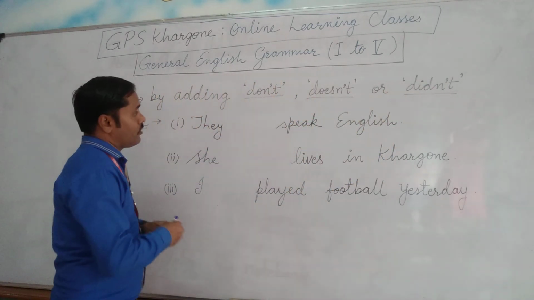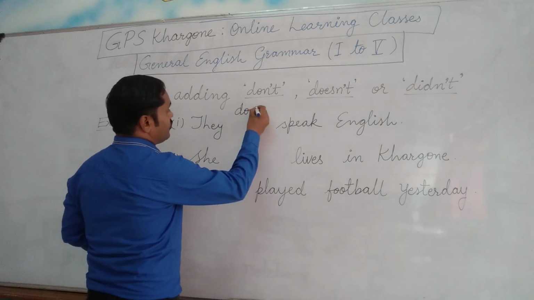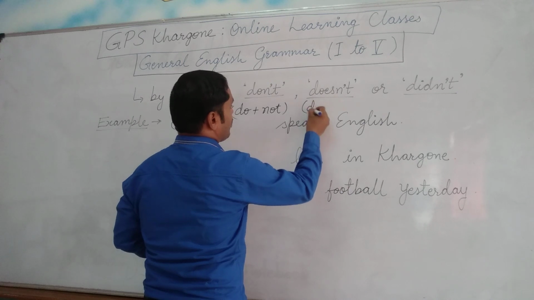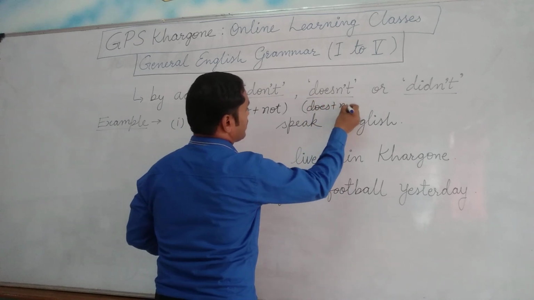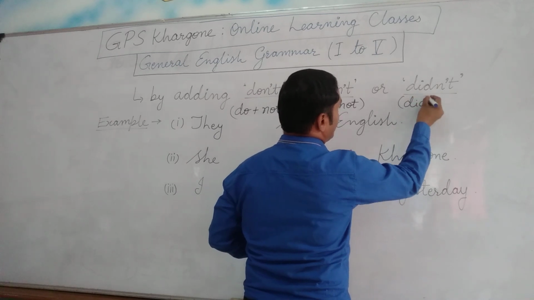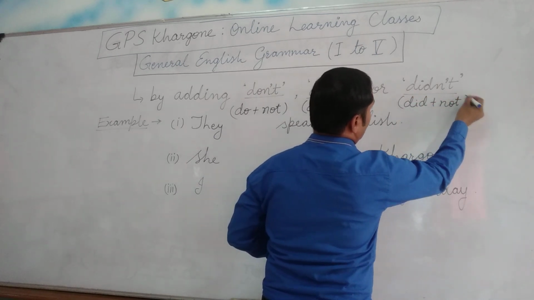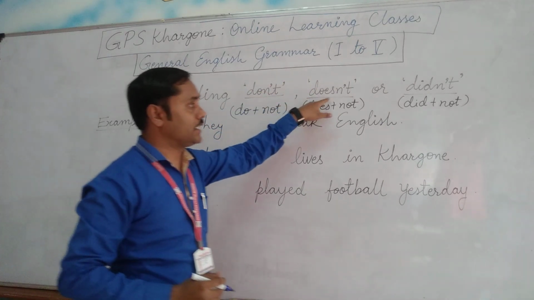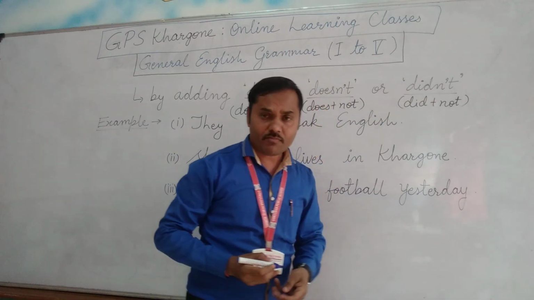Actually, they are the short forms of do plus not, does plus not, and did plus not. So in short form we can write don't, doesn't, and didn't.